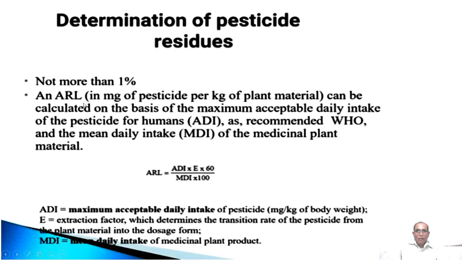The ARN, which is available in 1 gram of pesticide per kg of plant material, can be calculated on the basis of the maximum acceptable daily intake of the pesticide for humans.